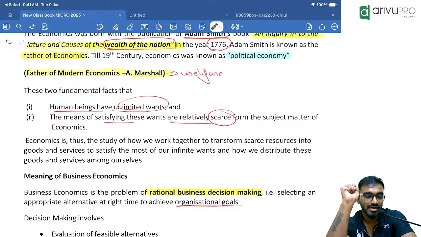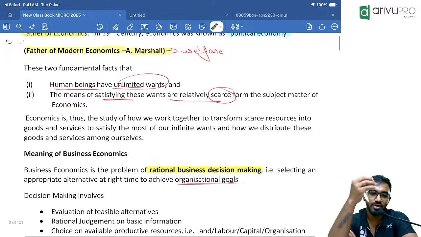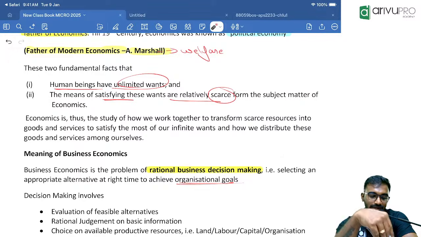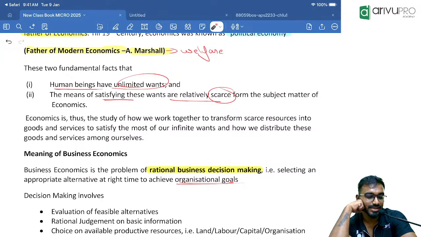We need wealth to achieve welfare. Clear? Okay. Come to the next point. The fundamental premise of economics, that means the fundamental facts, the fundamental assumptions of economics. Premise refers to assumptions. The fundamental belief of economics. Point number 1: human wants are unlimited.